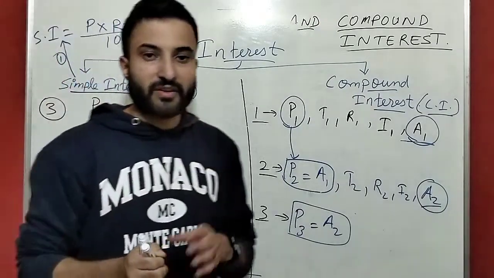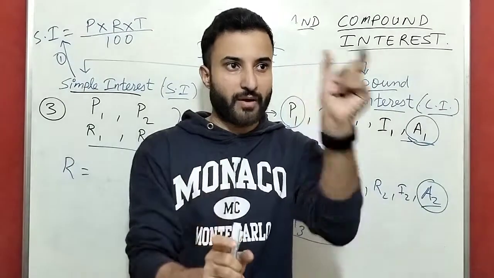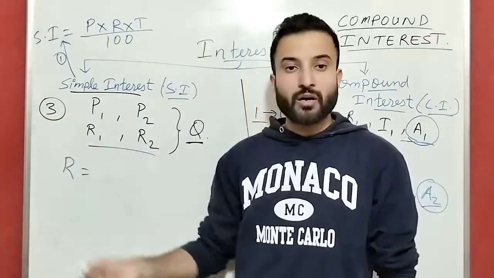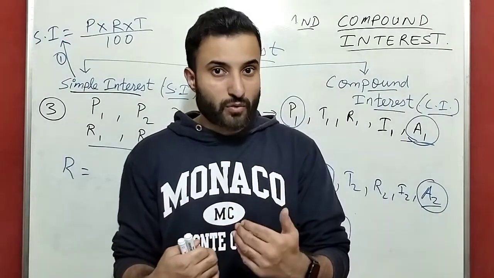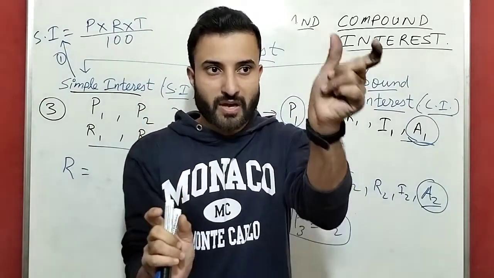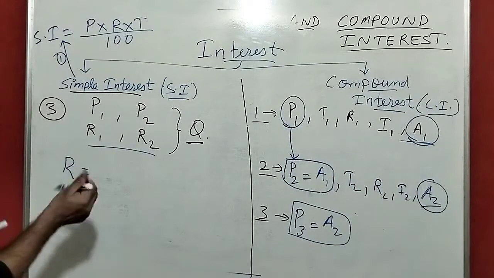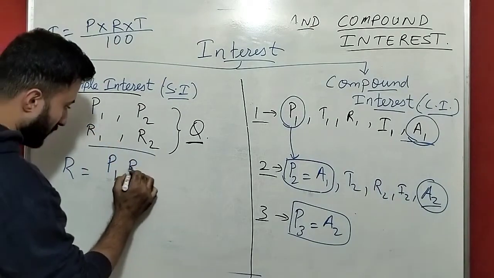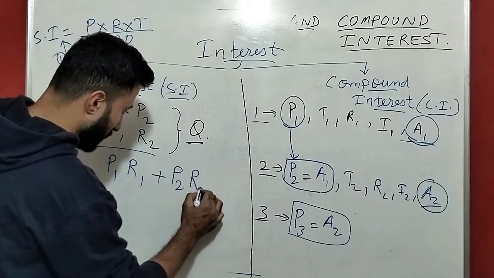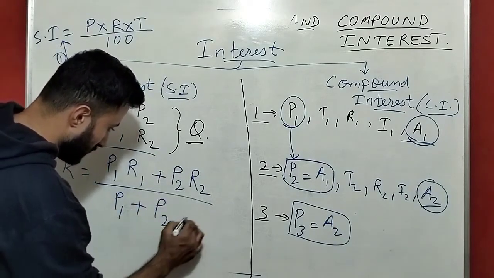See guys, the second formula is, if we have two amounts and two time periods, then for finding the rate of interest we use that formula. Here, in the third one, if in the question we have two principals and two rates of interest, then for finding the rate of interest we apply this formula: principal 1 into R1 plus principal 2 into R2, divided by principal 1 plus principal 2.